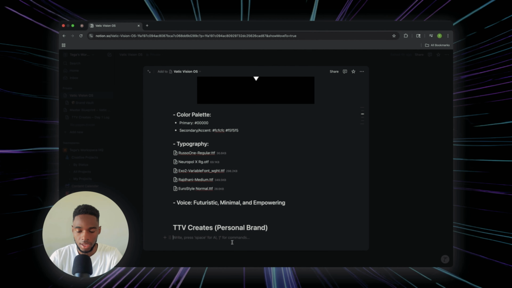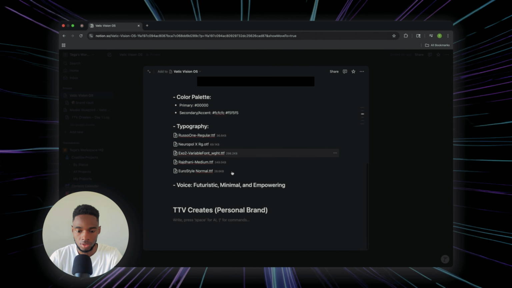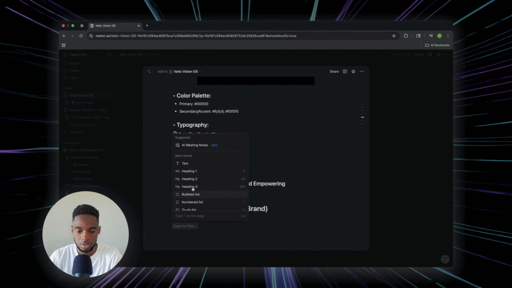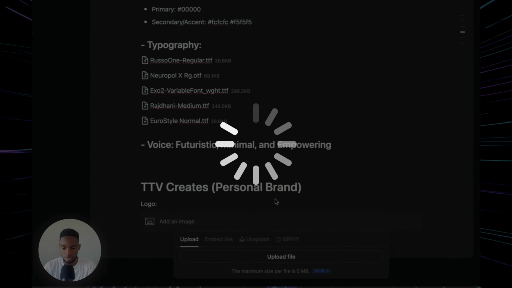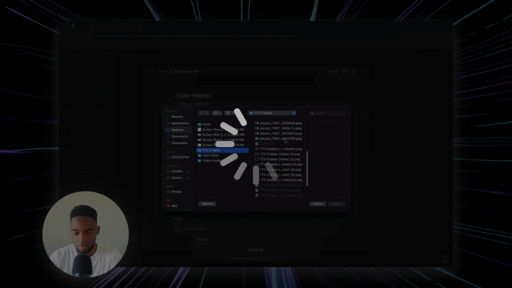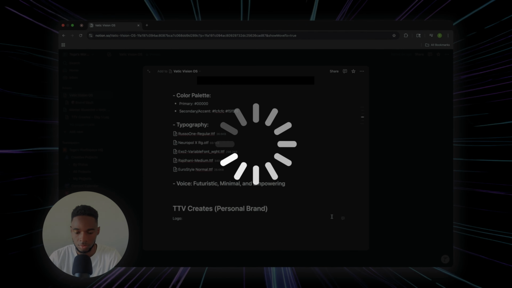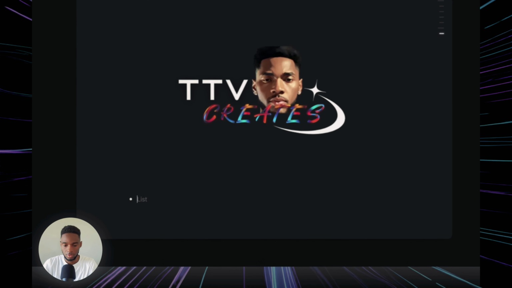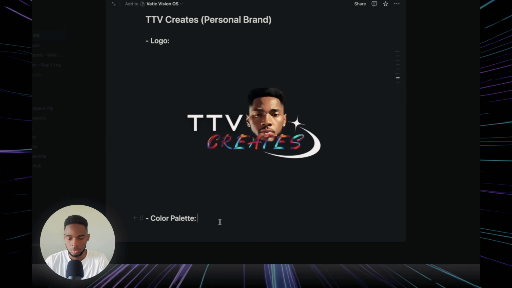And now I'll go ahead and start to put in the information for our logo here. So I'll just go ahead and type logo, and I'll go ahead and insert our logo. So after the logo, just as we did above, we'll go ahead with the color palette. So what I'll do here is color palette.